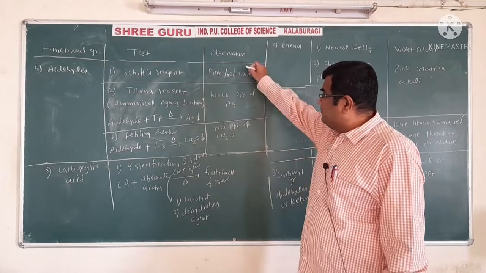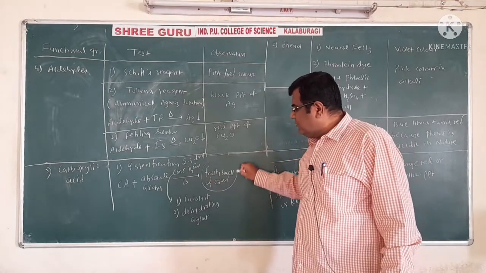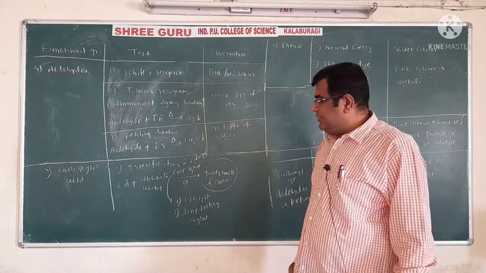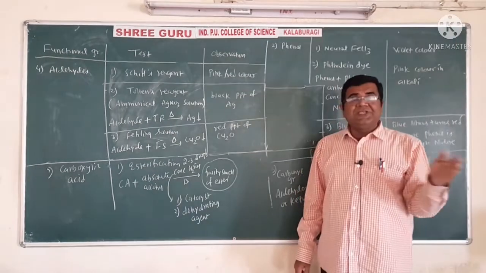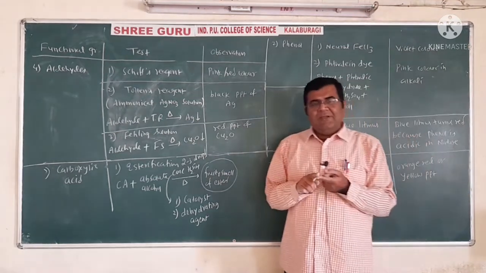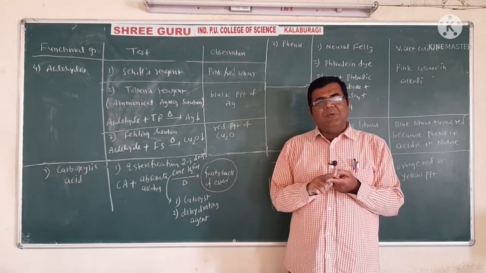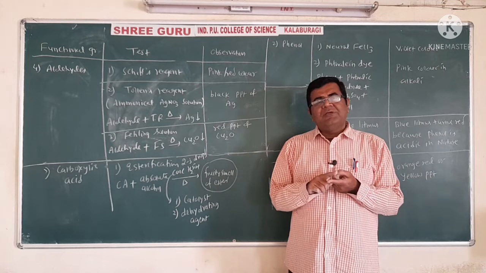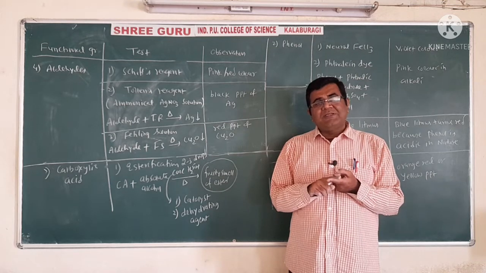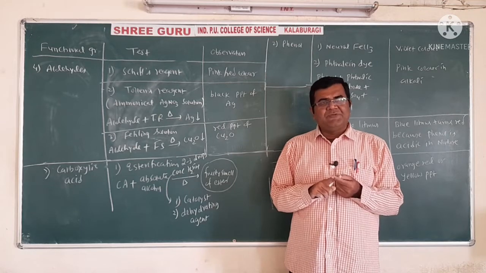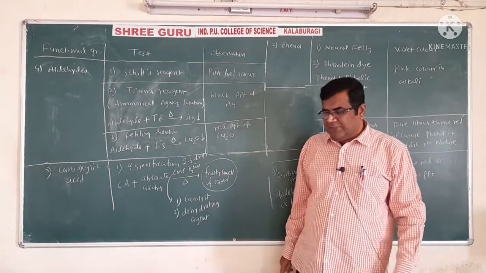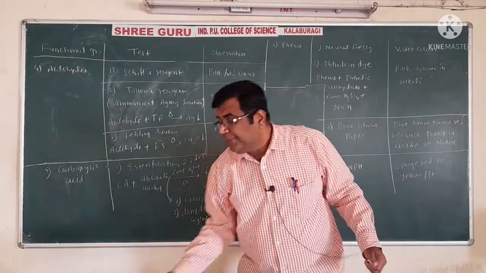The observation is nothing but the fruity smell of the ester is formed. So the examiner may ask you to explain the esterification test. We have to say carboxylic acid is added to absolute alcohol with 2-3 drops of concentrated sulfuric acid, and when it is heated, the fruity smell of ester is formed. That's how you have to explain the esterification test.